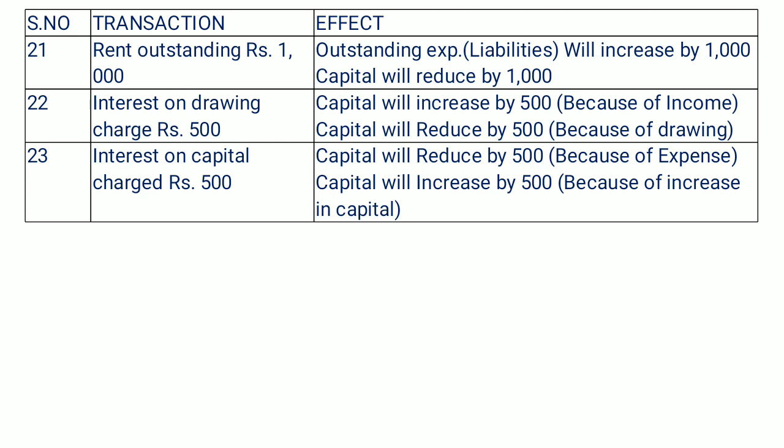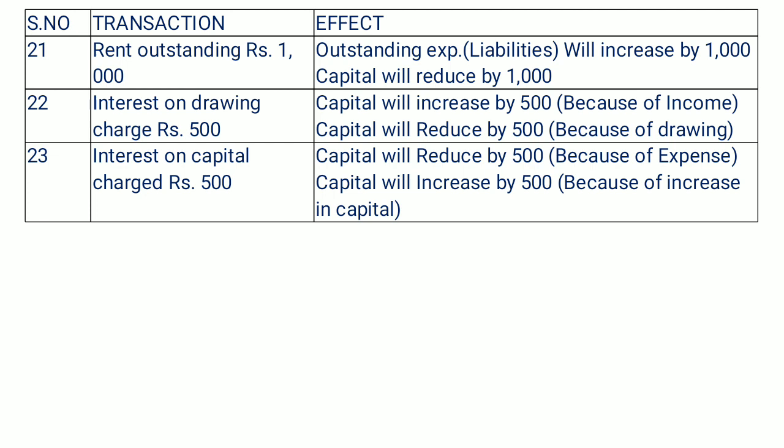At the same time, at the same place we have to write outstanding rent. So this transaction is going to reduce our capital by 1000 rupees, as well as on the same side we have to write one more liability under the heading of outstanding expenses.